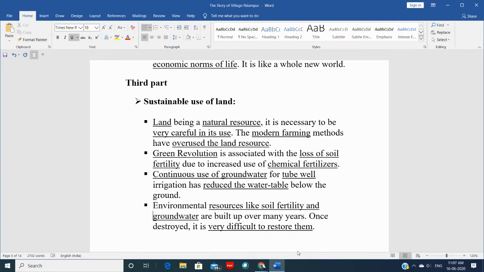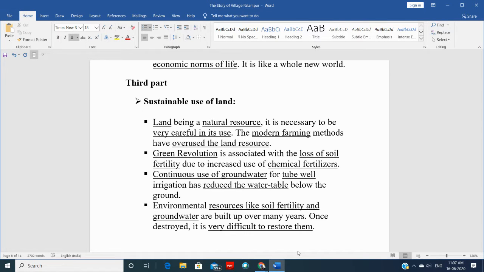But we are not able to give them the due justice, and in fact we are using them more often, quite frequently, and that is also not judiciously. We are not being humane when it comes to utilizing resources, especially natural resources.